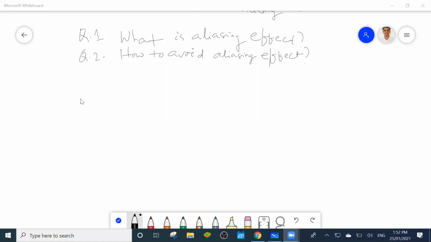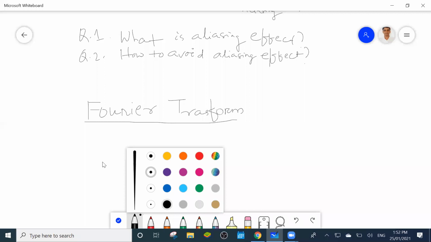Okay. Now we have to discuss some basics of Fourier series and Fourier transform. So all of you write, what is Fourier transform? Fourier transform means, suppose you want to represent a time domain signal in the frequency domain, then you have to use the Fourier transform.